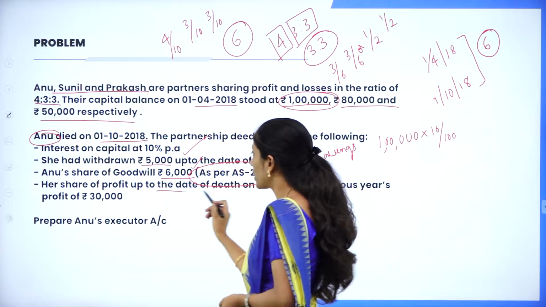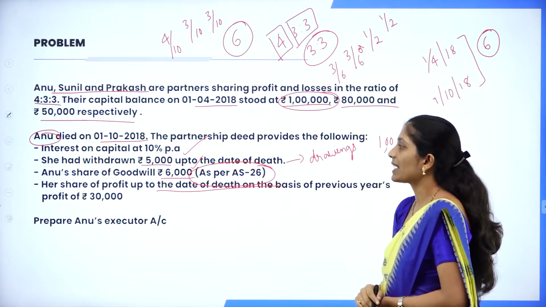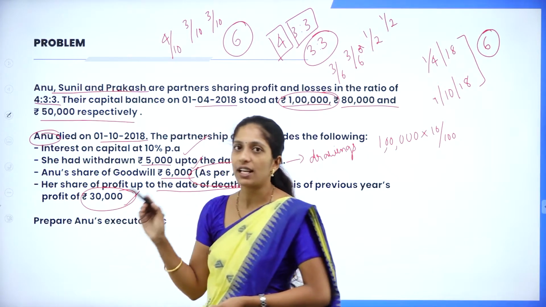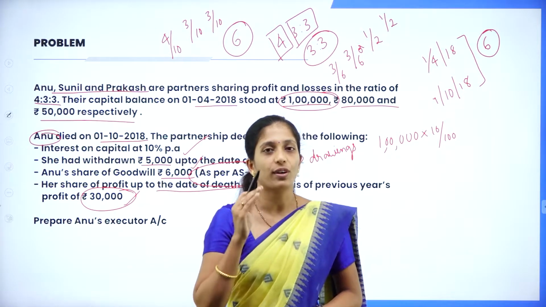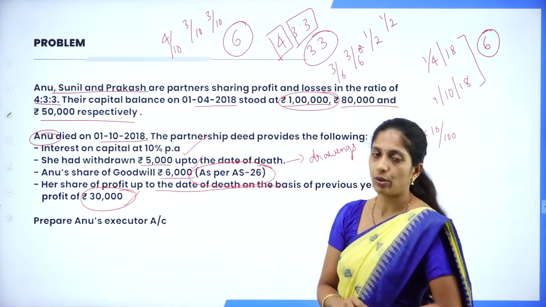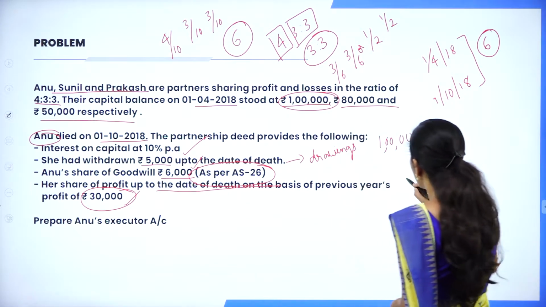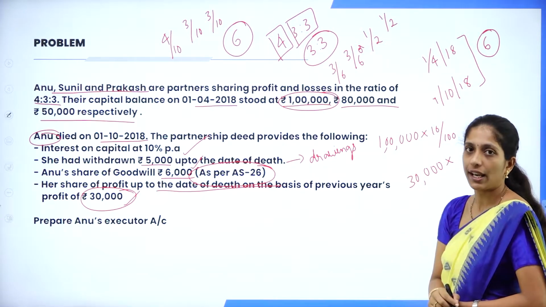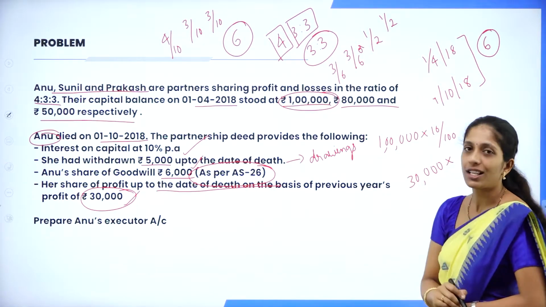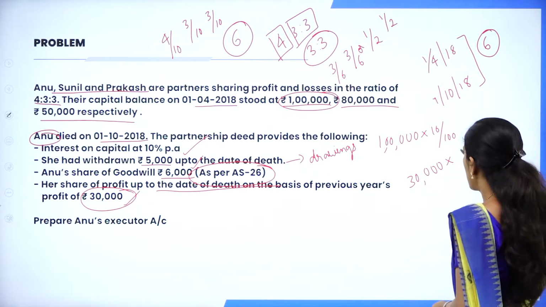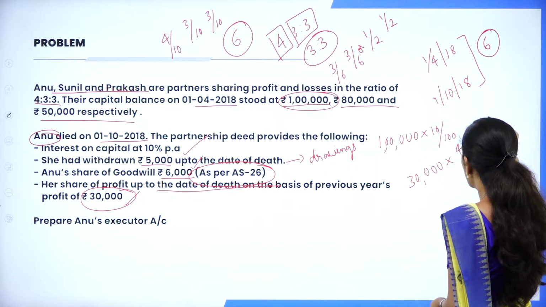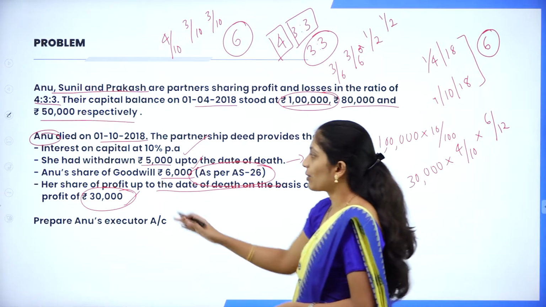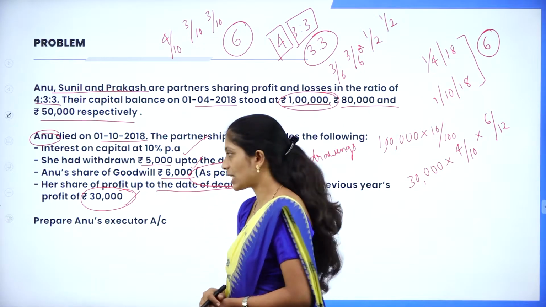Her share of profit up to the date of death on the basis of previous year profit is rupees 30,000. Now they have given the previous year profit. So based on this, we have to calculate the profit that has to be given to Anu, the deceased partner. 30,000 is the previous year profit. So what is the share? It is nothing but the profit and loss suspense account. So her share is 4/10 into, for how many months was she there in the business? 6 months. So 6 divided by 12. This is how we are going to calculate the profit and loss suspense account.